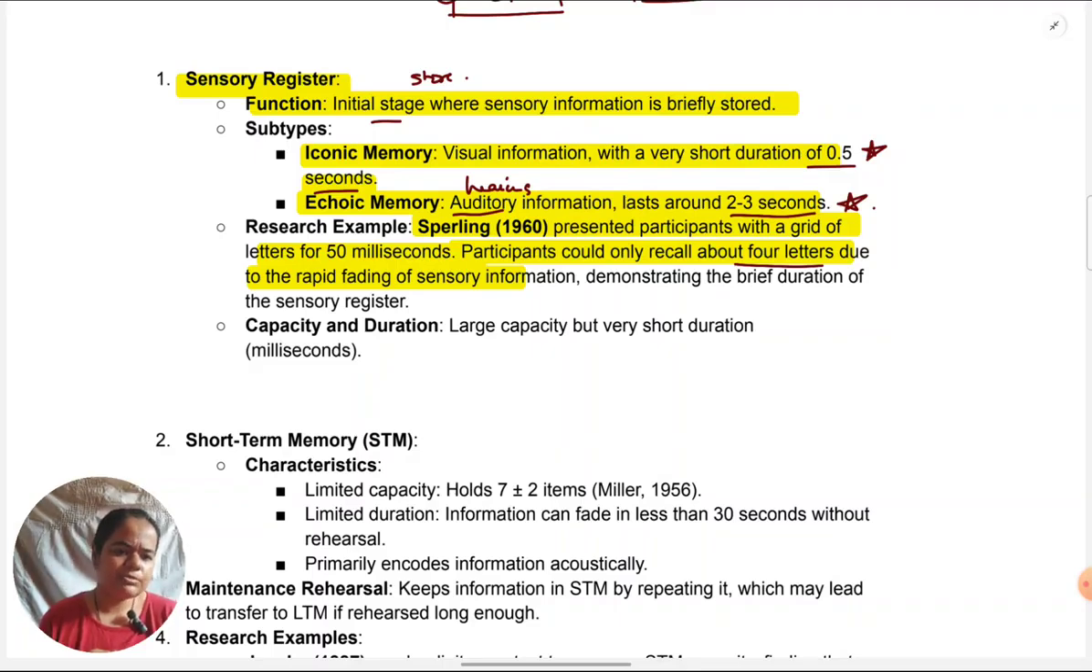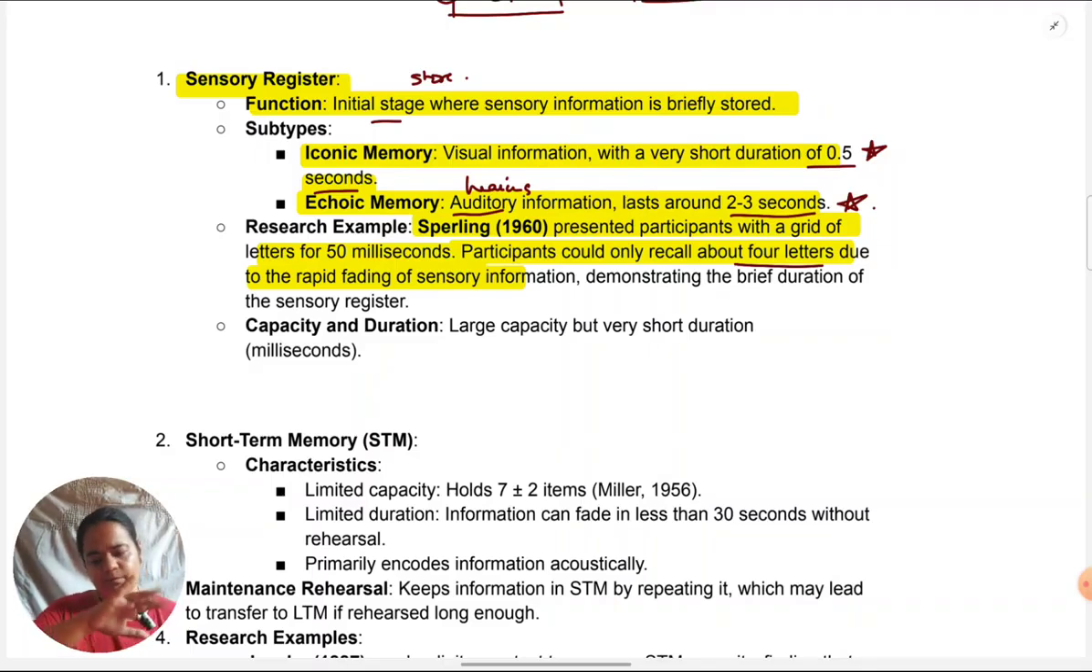But then a question came to Sperling's mind. Is it because the information is going away rapidly that they're able to recall only 4 letters? Or is the capacity of the sensory register such that they can recall only 4 letters? Even if we were to present information for some more time, or give them more time to recall, would they still remember only 4 letters because the eyes cannot look at more information than that? I'll simplify this question. What Sperling was thinking was, is it that they haven't been able to see all the letters? The eyes don't have the capacity to see so many letters at one time, and that's why they are not remembering.